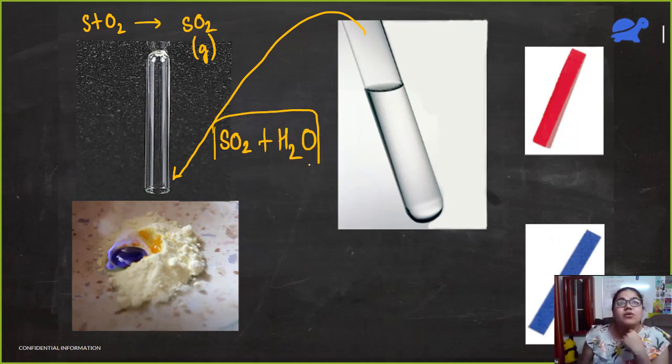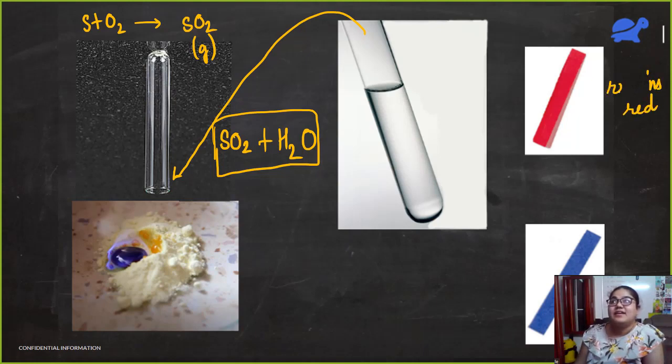Okay. So now I will take this mixture and I'll do the same thing with red litmus paper. I'll test it and I'll test it with a blue litmus paper. What is going to happen? So here the opposite will happen. Here red remains red. Nothing happens to it. But this blue litmus paper turns to red. Blue turns to red. This is the difference.